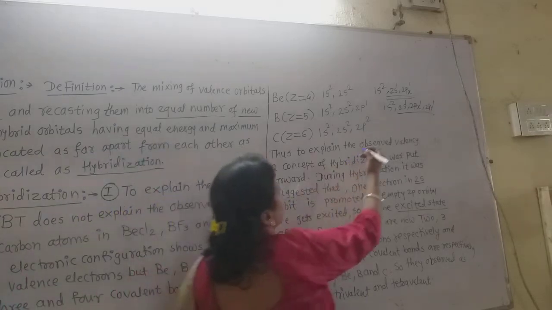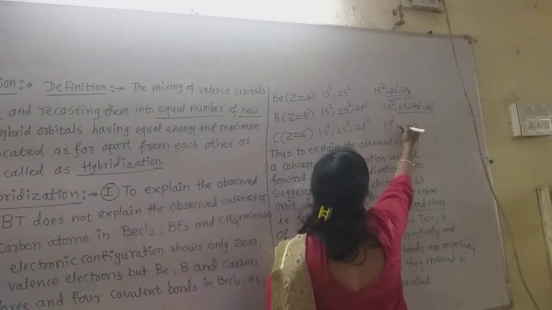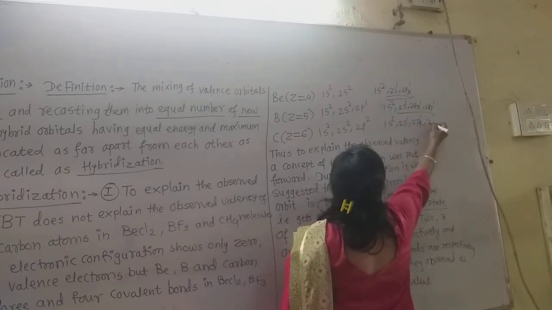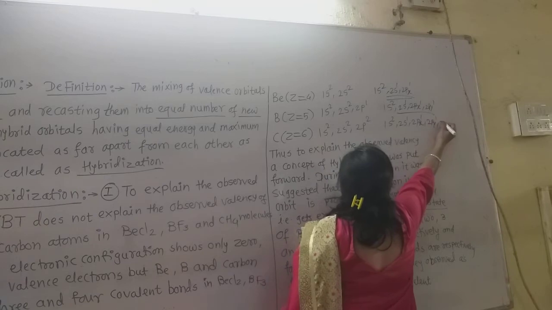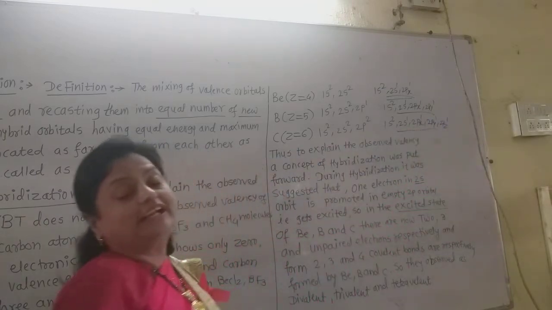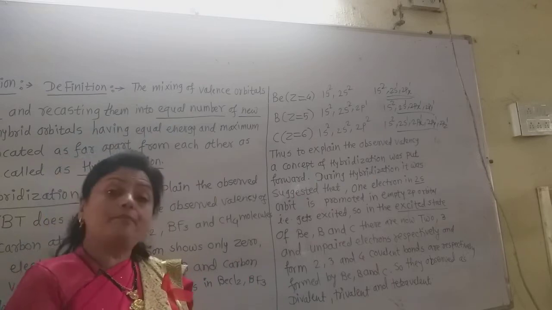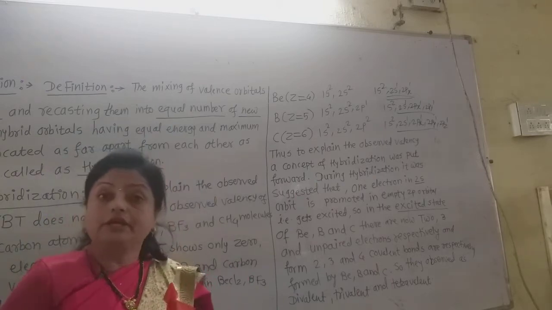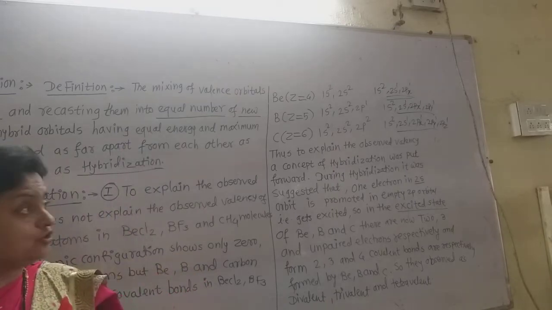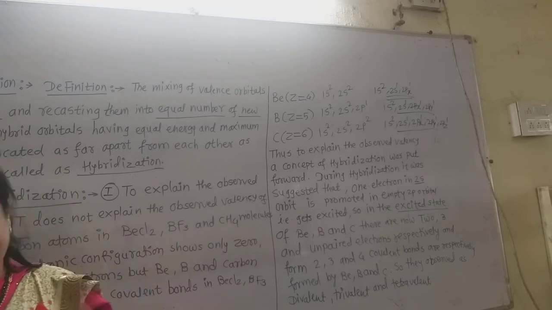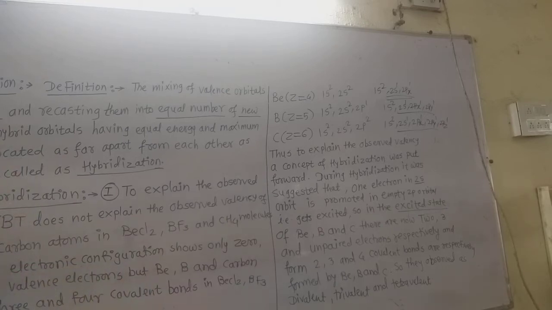Carbon shows the excited configuration 1s2, 2s1, 2px1, 2py1, 2pz1. There are four unpaired electrons now. This is the first step of hybridization, excitation of the electrons into the empty orbitals. So this is the first need, to explain the observed valency of these different atoms in their molecules.